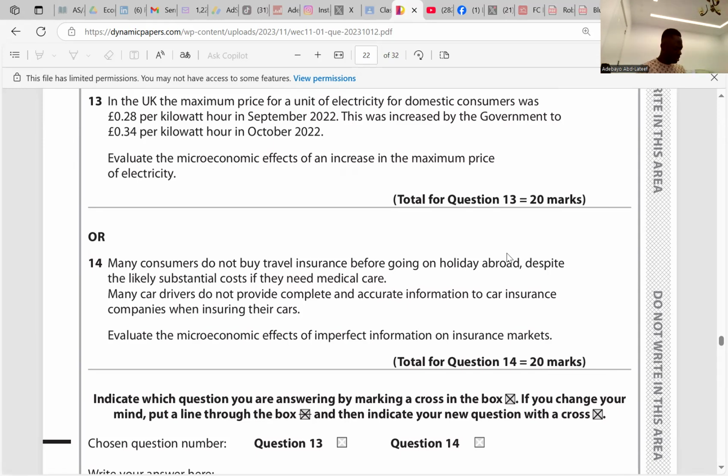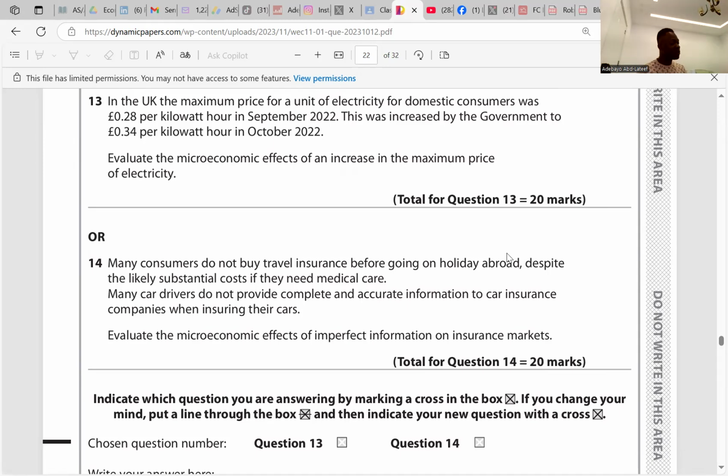The increase makes it less affordable for consumers, but it is still less than equilibrium price. Increasing maximum price still keeps it affordable because of the equilibrium price, which simply means consumer surplus will reduce a bit, but it's still okay because it is not yet the equilibrium price. So this makes it less affordable for consumers, but it's still less than equilibrium price. The point is clear there.